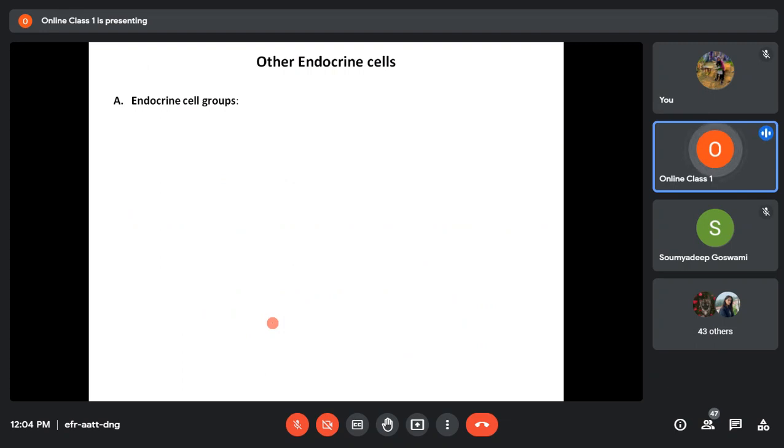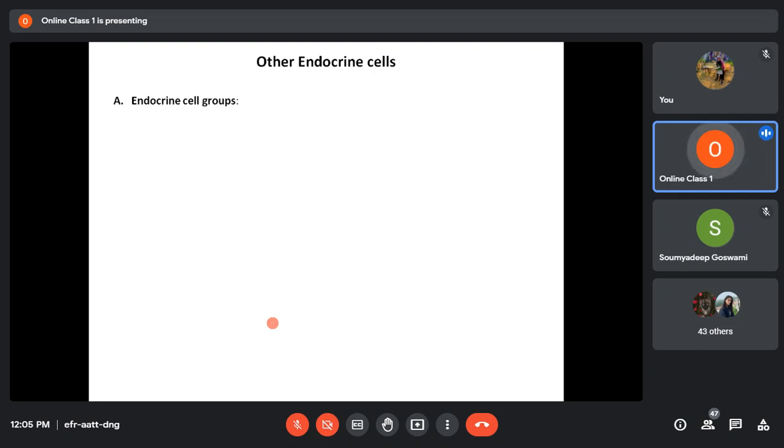And lastly, if you remember from the last class, I told you that endocrine cells may come together to form particular organs or glands, like the pituitary gland, thyroid gland, and adrenal gland. Those are glands where the endocrine cells have come together to form a particular organ.